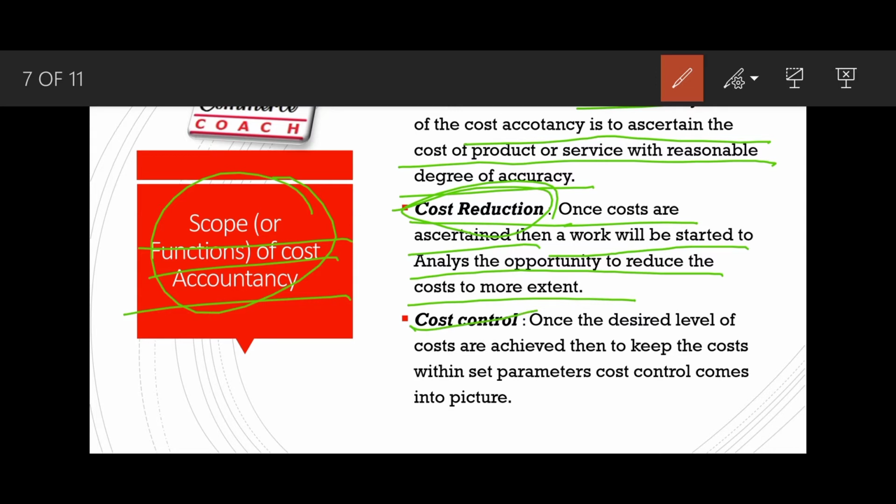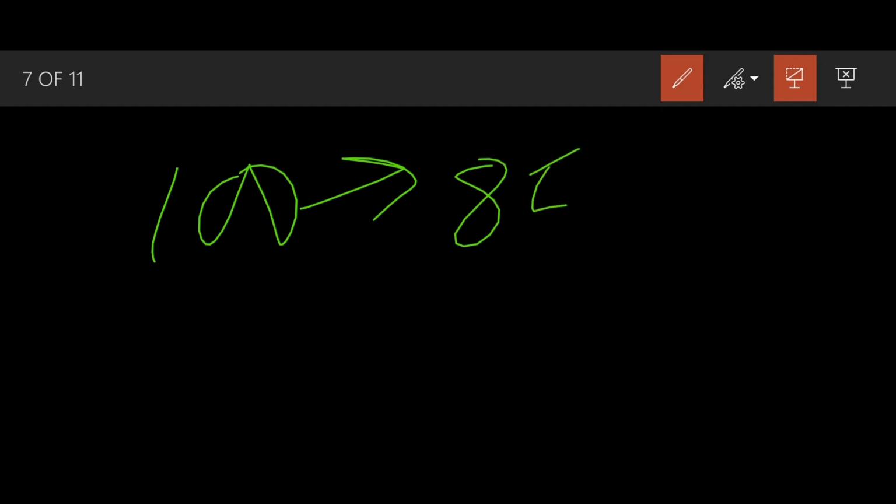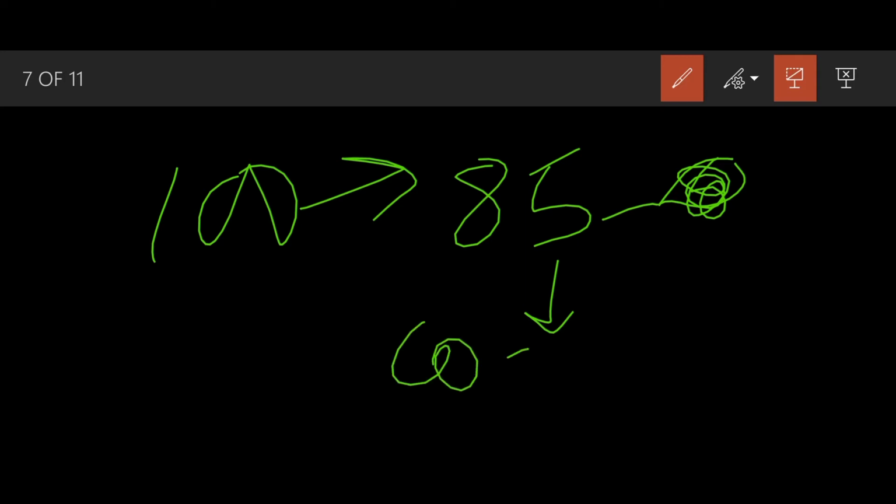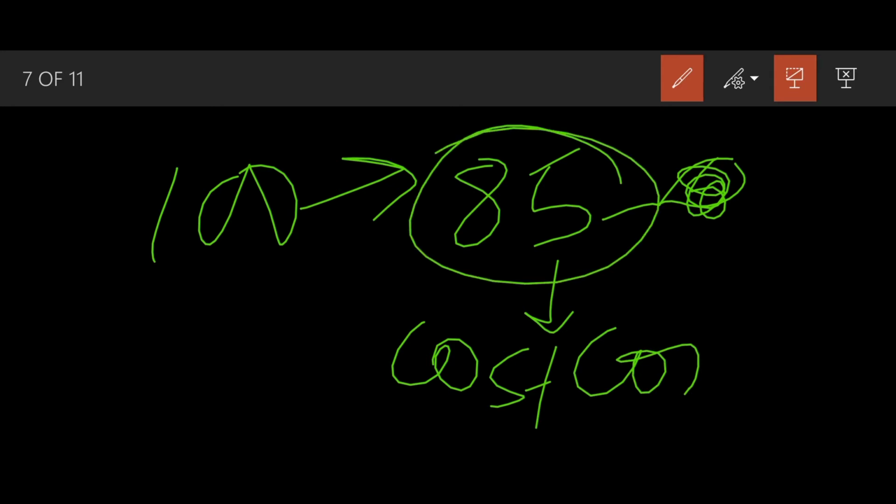Now, cost control. Suppose you have decreased the 100 rupees cost to 85, but now you have to keep an eye on the factors so that these costs do not increase with time. So cost accountancy is basically a continuous process. It is not a one time process. You have to control this cost at 85 only.